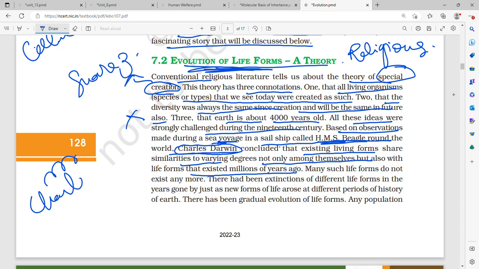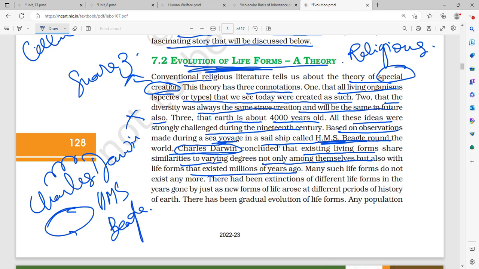So Charles Darwin took a sea voyage round the world, and he rode in a ship called HMS Beagle. He observed all the living forms, and he concluded that all the existing life forms share similarities to varying degrees not only among themselves but also with the life forms which existed millions of years ago. That is, somewhere or the other, our ancestors and ourselves, we are related.